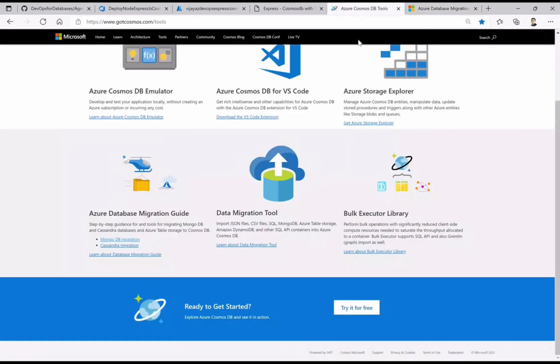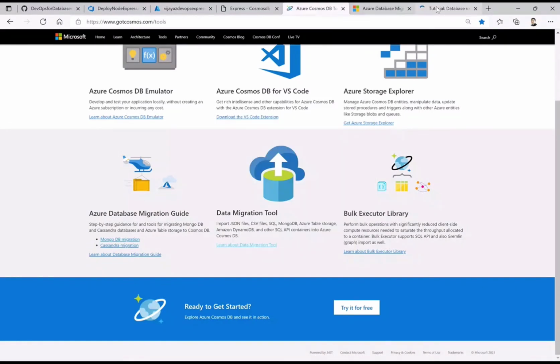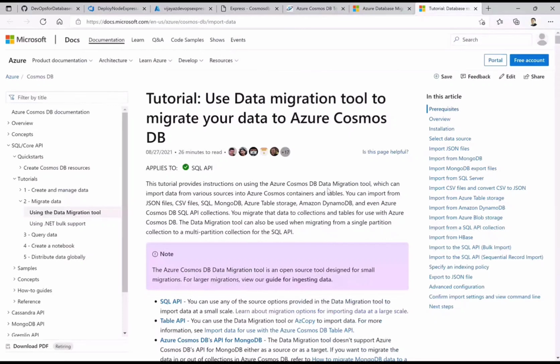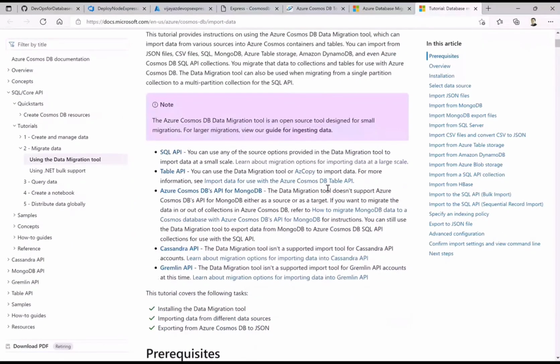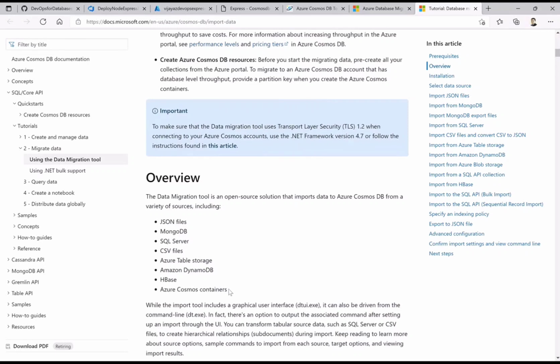Similarly, there is the data migration tool, like how you actually migrate your data, what kind of semi-structured data you have, whether you have a file or in which shape and format you have the data, and how you migrate to the respective APIs. Okay, it also lists the prerequisites which you require, and then accordingly you do the import of that on Cosmos DB.